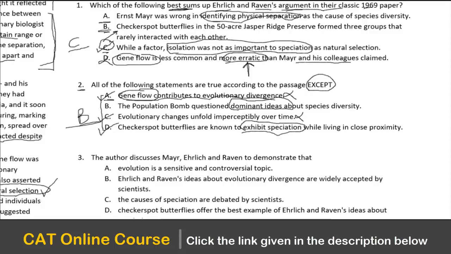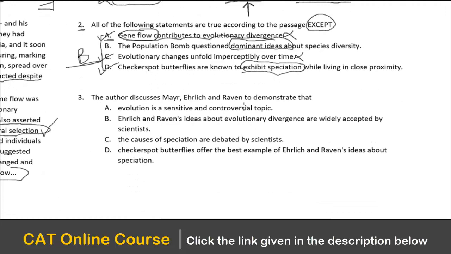So let's go and have a look at the third question. The author discusses Meyer, Ehrlich, and Raven to demonstrate that... Now, what is the purpose of discussing Meyer, Ehrlich, and all the others? To check about species divergence and how it happens, right? So, evolution is sensitive and it is a controversial topic. See, controversial and sensitive is with respect to human society, human issues. You can't say that evolution is a sensitive topic. What is so sensitive in evolution? It might be controversial, definitely, but it is not sensitive. So I would not use the word sensitive here.